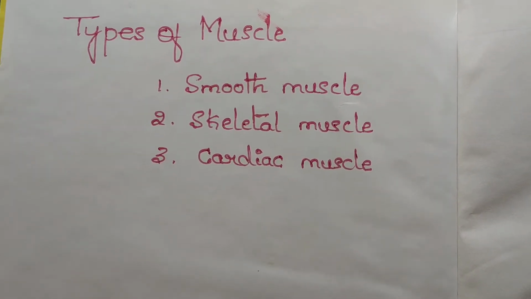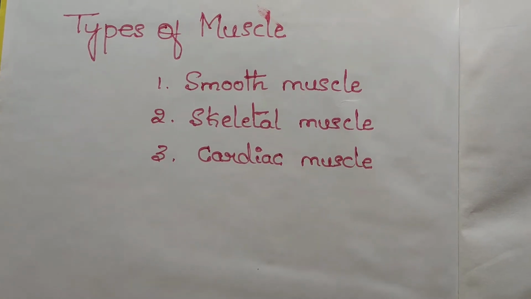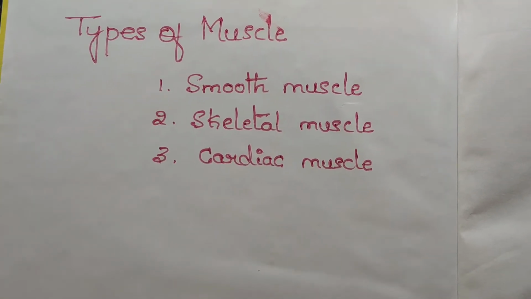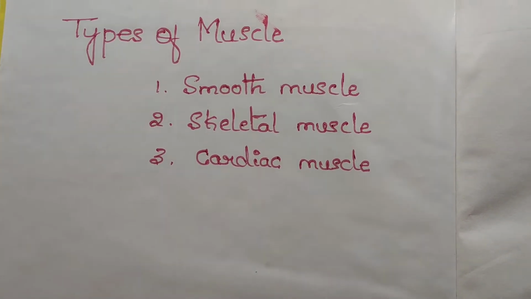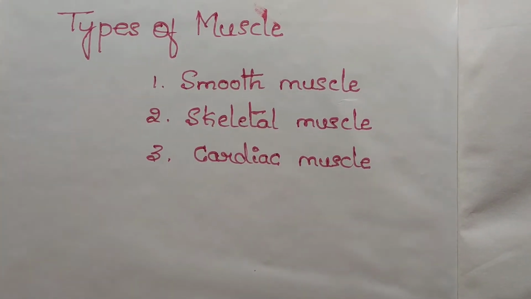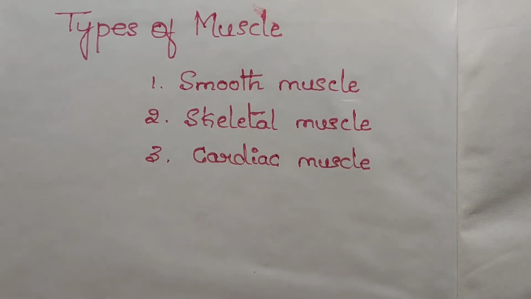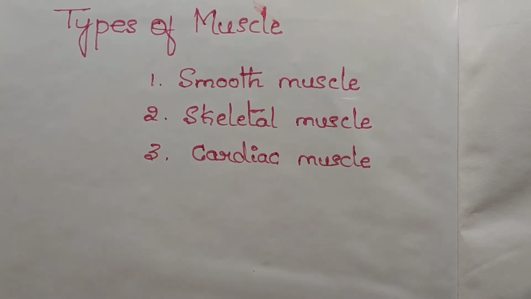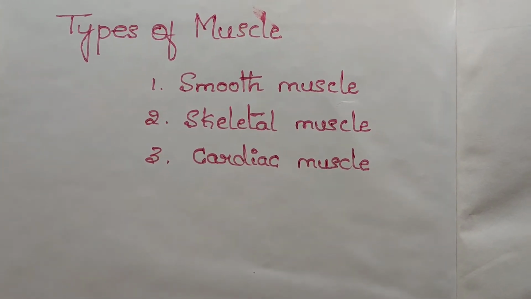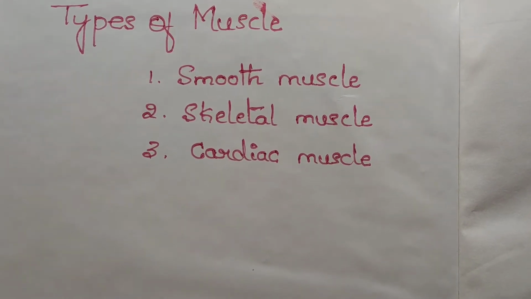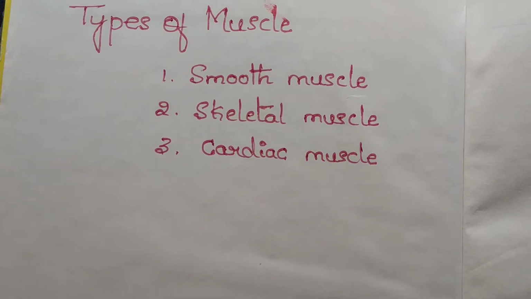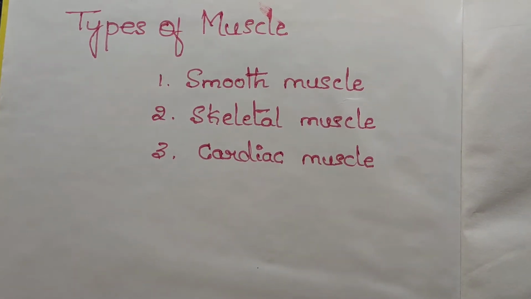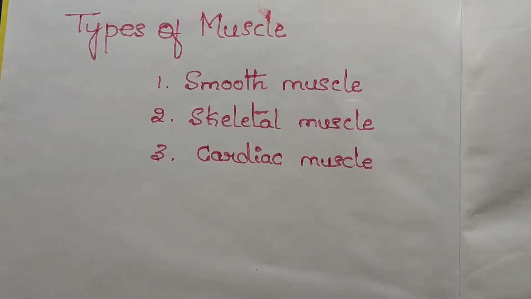Today in this video lecture we are going to study about types of muscles. As we already know, there are three types of muscles. Those are smooth muscle, skeletal muscle, cardiac muscle. And I can explain these types separately, but I would like to explain with comparison so that you can remember for a longer time.